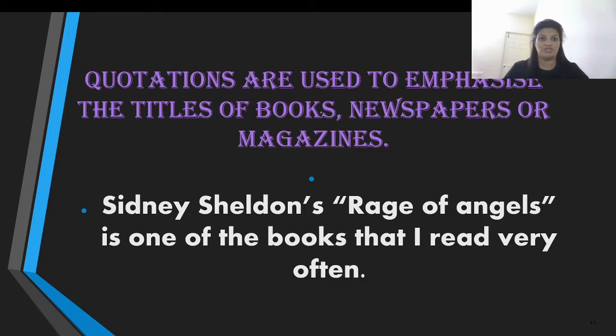Number two, quotations are used to emphasize the titles. The titles of what? Titles of books, maybe newspapers, magazines, storybooks, novels, anything. When you have titles and you want to emphasize those titles, you use double inverted commas like this. Sidney Sheldon's "Rage of Angels" is one of the books that I read very often. So this is your complete statement, and inside that complete statement, you are highlighting the title of the book, which is Rage of Angels. To bring about that, you are using the quotation marks like this.